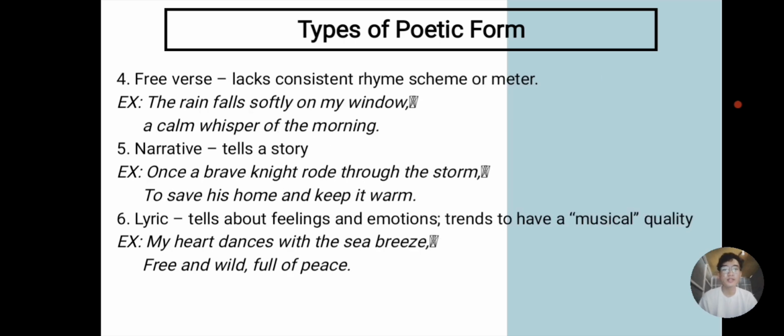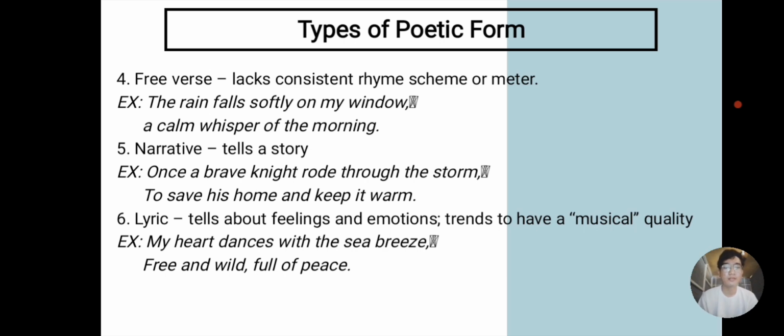Next is free verse. It lacks a consistent rhyme scheme or meter. Free verse is a type of poem that does not follow a rhyme scheme or a meter. It sounds natural and conversational, allowing poets to express their ideas more freely and creatively. For example, the rain falls slowly on my window, a calm whisper of the morning. As you can see, there's no rhyme scheme at all. It is as if the poet or writer is just talking normally.